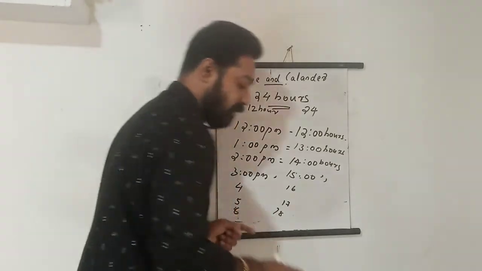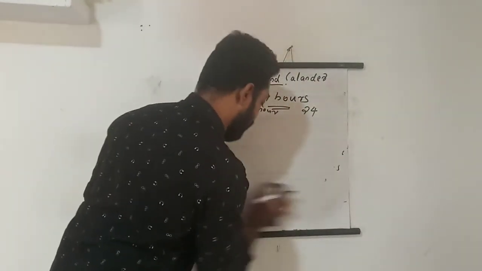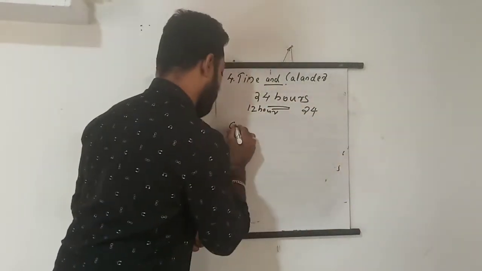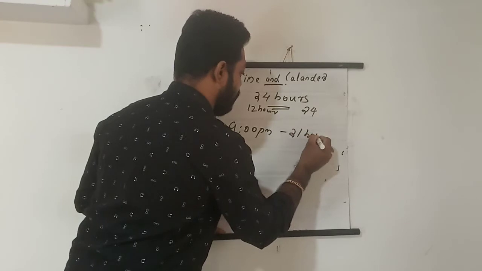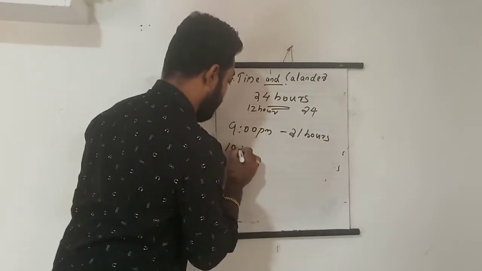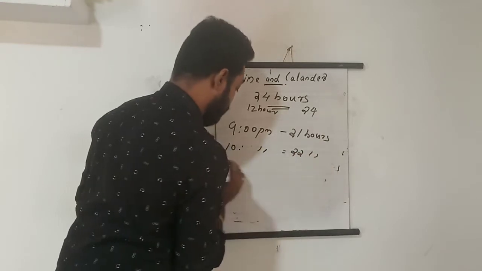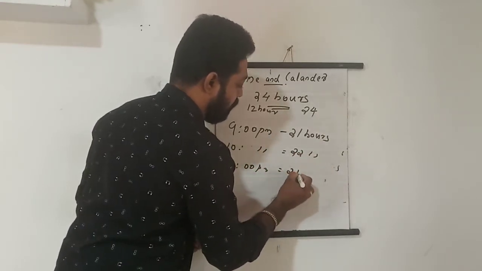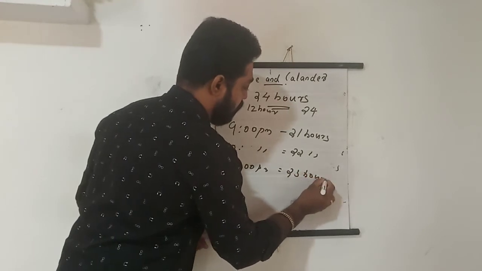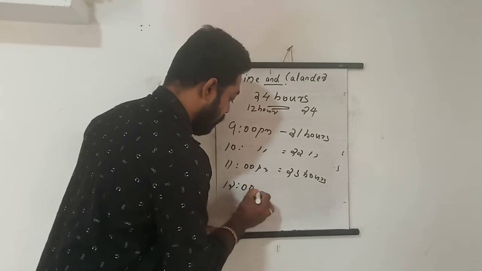Okay, 9 PM is 21 hours. Then 10 PM becomes 22 hours. 11 PM becomes 23 hours. Then after 11 PM it becomes 12 AM.